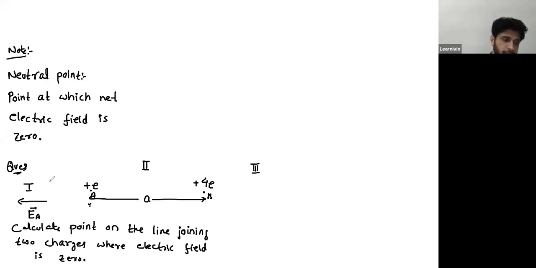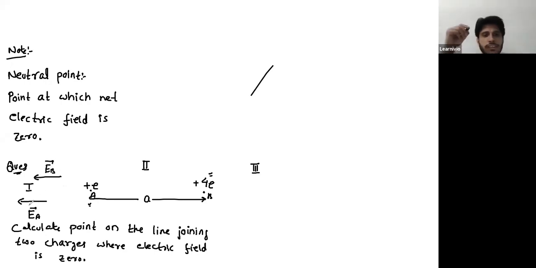It should be away, that means right. Okay, just check: this EB is away from B or towards B? It's towards B, so it should be left side.